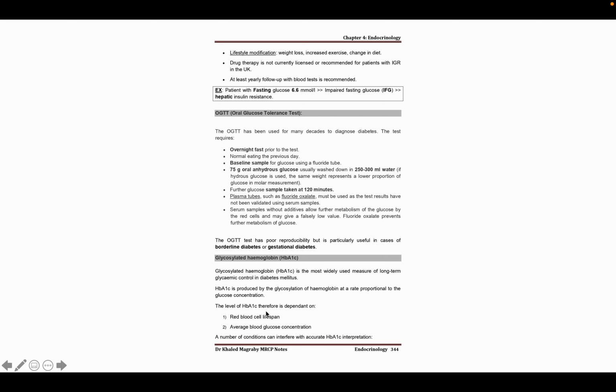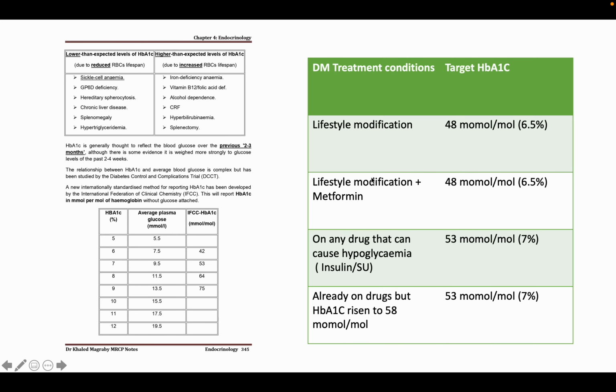Like if the red blood cell lifespan is increased, then we will get a higher than the expected level of hemoglobin A1C, and if the lifespan is decreased, then we will get a lower than the expected level of hemoglobin A1C. So this box is very important for our part 1 exam. You can see here there is a list of lower than expected level of hemoglobin A1C due to reduced RBC lifespan and higher than the expected level of hemoglobin A1C due to increased RBC lifespan.